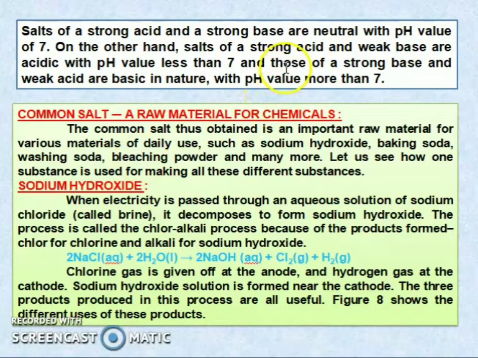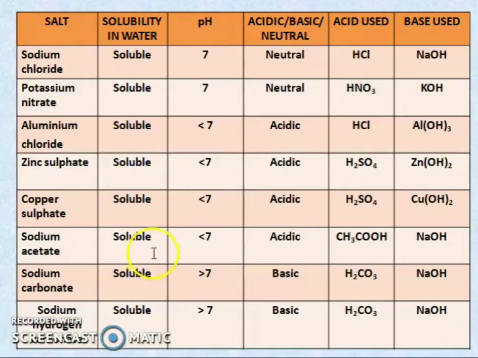Next, strong base and weak acid form a basic salt with a pH value more than 7. In this one, NaOH is a strong base, so it reacts with formic acid, which is a weak acid. So when a strong base and weak acid react, it will form a basic salt, that is, it has a pH greater than 7.